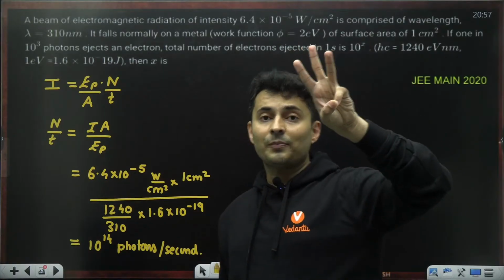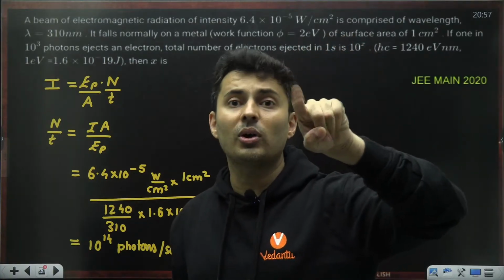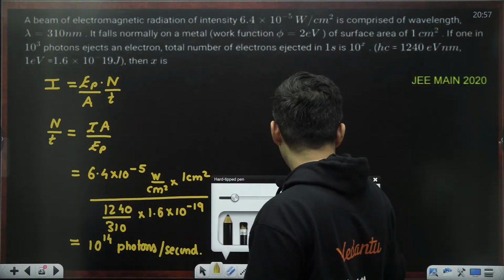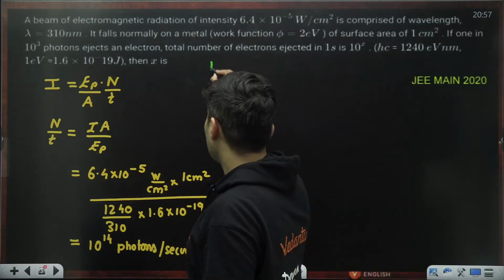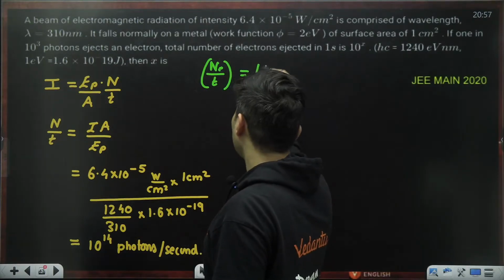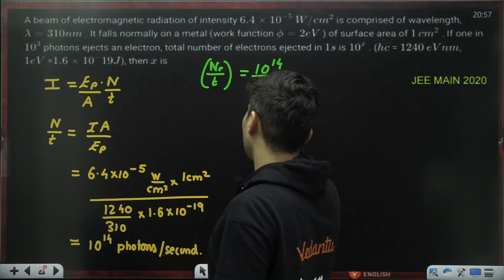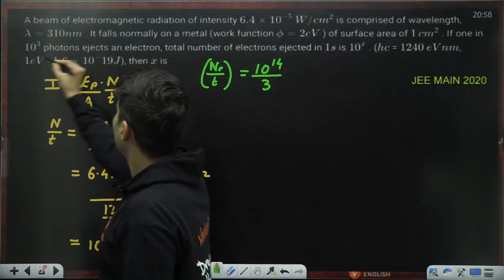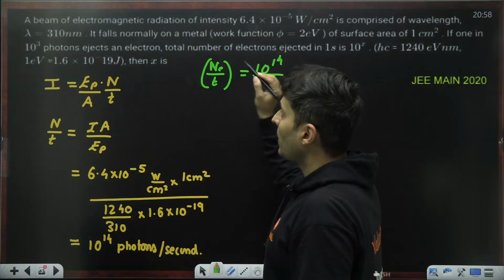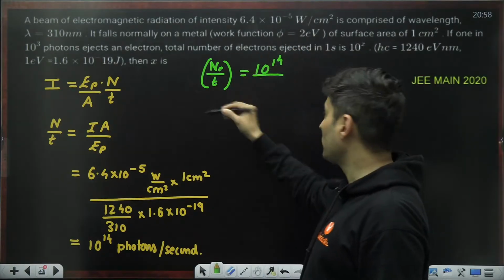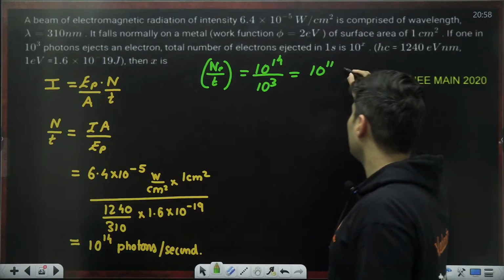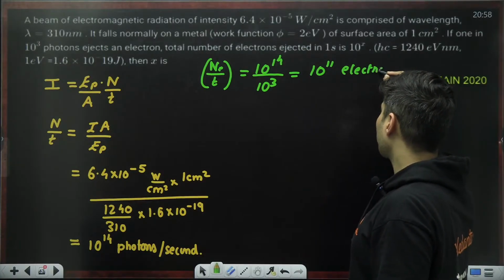So if I ask the number of electrons ejected per unit time, this will be 10 to the power 14, the whole thing divided by 10 to the power 3, which is 10 to the power 11 electrons per unit time.